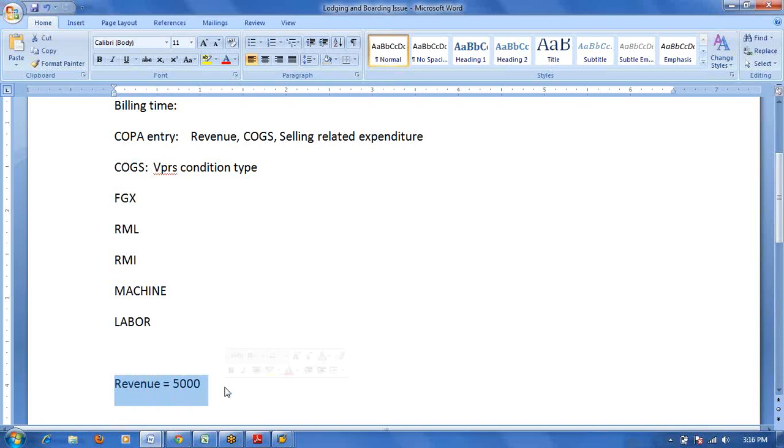Yeah, that breakup you can get in CK13N, but what I'm saying is, in CK13N, material wise you need to go and pass and you can see the report. Okay, that is not the thing. Actually, in COPA, I want to see always the MIS report. I want to see the breakup. Even in product costing, if you want to see each itemization wise breakup, there is no report for that.